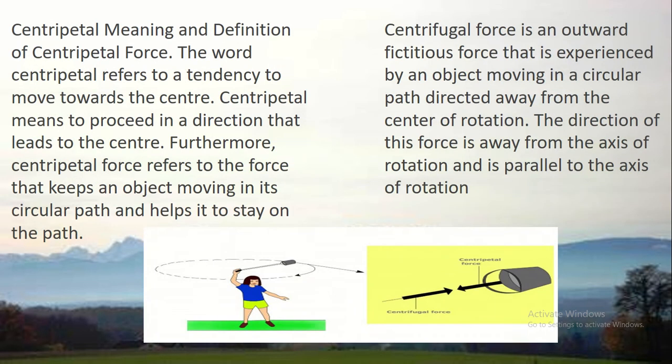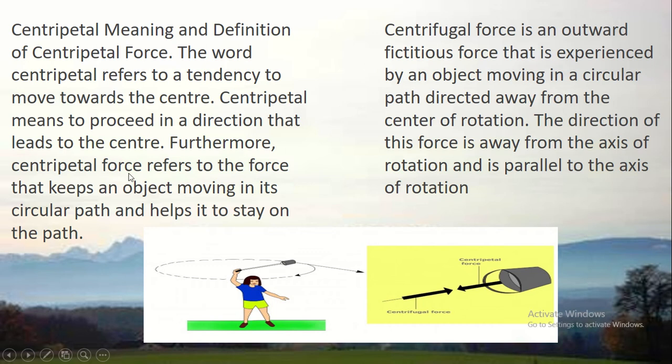Before going to discuss the movement of an artificial satellite, we need to know the centripetal force and the centrifugal force. What is centripetal force? For the orbital motion of a satellite around the Earth, there must be a centripetal force that is working inwards. This force comes from the Earth's gravitational attraction. So, the meaning and definition of a centripetal force: the word centripetal refers to a tendency to move towards the center. Centripetal means to proceed in a direction that leads to the center.